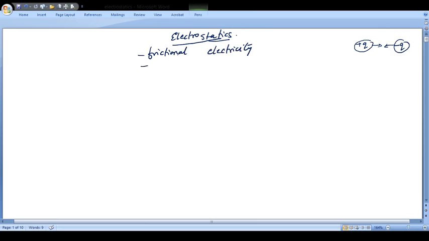After frictional electricity, we will be doing electric field. After electric field, we will be talking about electric potential. And after electric potential, we will be talking about the application of what we have studied, which is capacitors. So this is how we are going to go from one step to another.